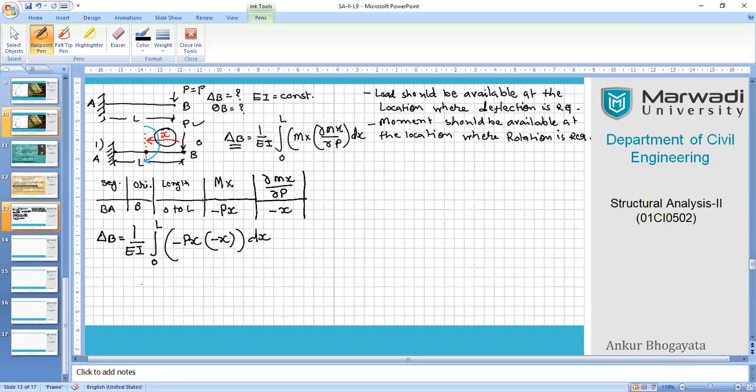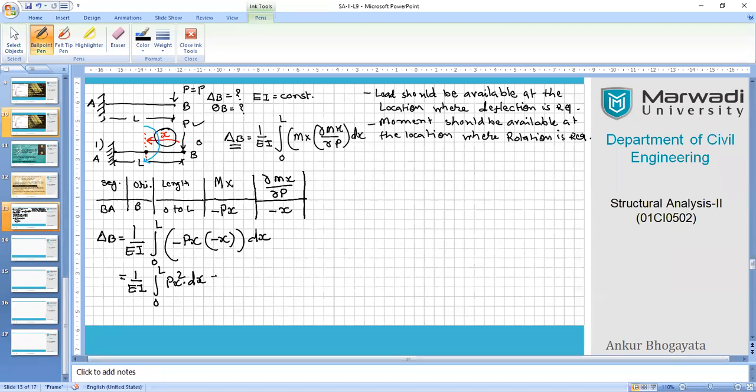So simplifying this step, we can simplify all the details over here in a way that 1 upon EI, 0 to L, Px squared into dx.